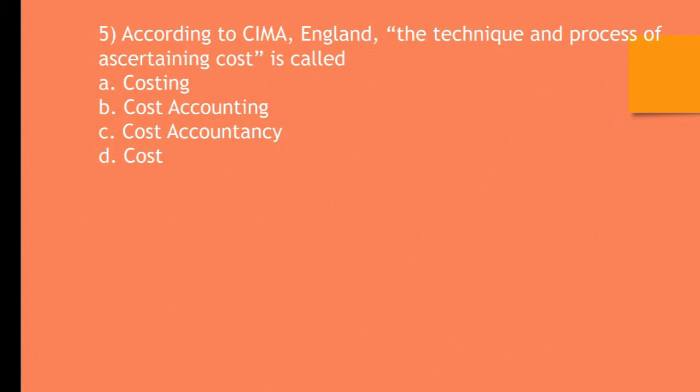Question number 5. According to ICMA England, the technique and process of ascertaining cost is called A. Costing, B. Cost accounting, C. Cost accountancy, D. Cost. The correct answer is A. Costing. According to ICMA England, the technique and process of ascertaining cost is called costing.